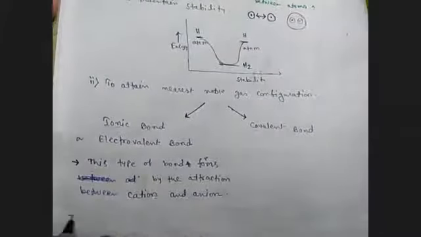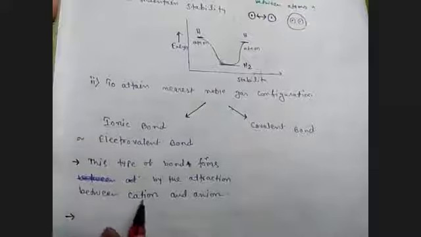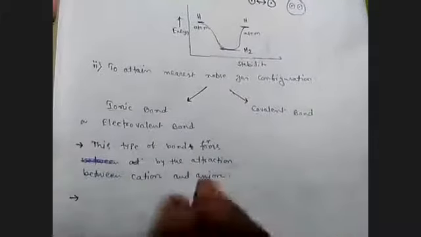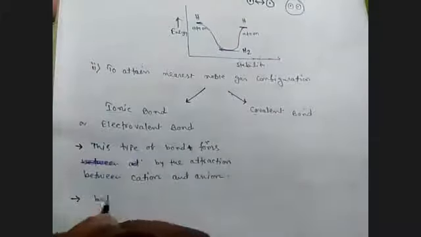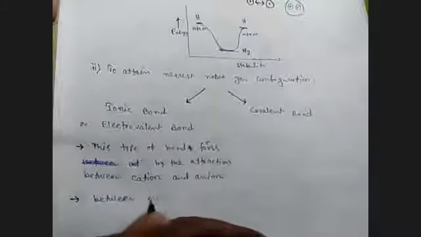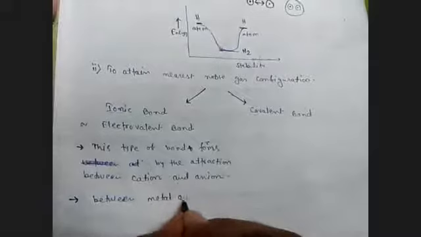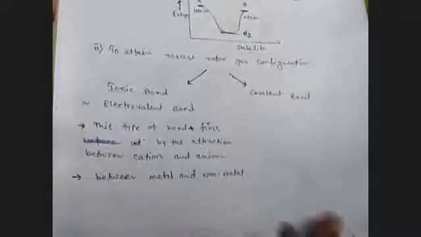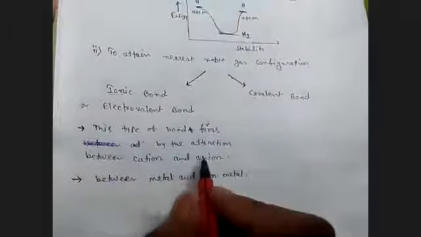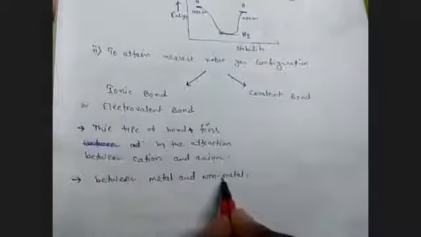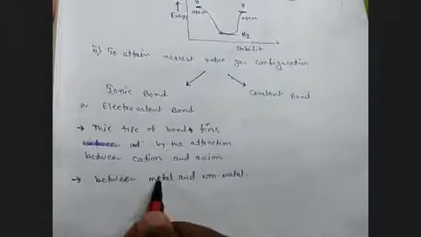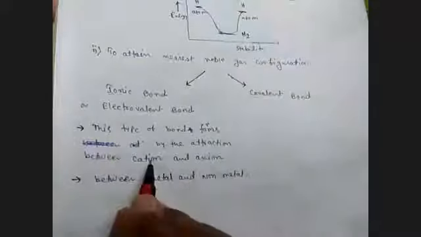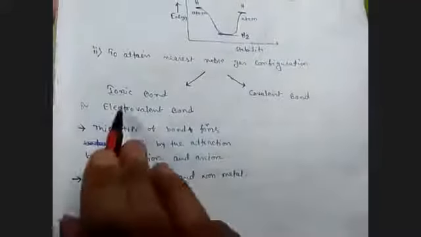Which one will form a cation, metal or non-metal? Metal. And anion, non-metal. That means this type of bond forms always between metal and non-metal, because metal after donating an electron forms a cation. Non-metal after accepting that electron converts to an anion, and the attraction between cation and anion is known as ionic bond.